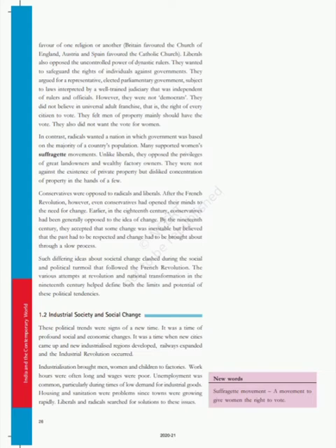Like in the early 18th century, conservatives had been generally opposed to the idea of change. By the 19th century onwards, they accepted that some change was inevitable, but they believed that the past had to be respected and change had to be brought about through a slow process. That means they also realized that they needed change, or were supporting change, but they respected the earliest systems, and they believed that the change had to be brought about through a slow process.